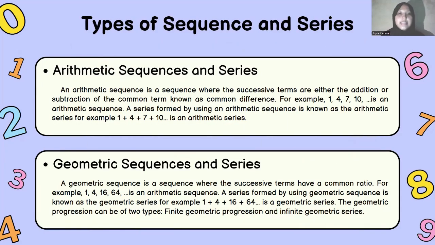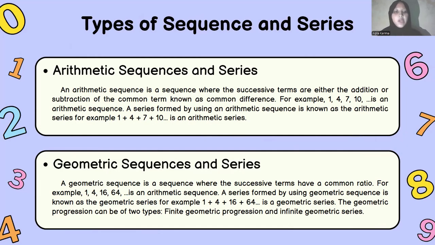The second content is types of sequence and series. The first type, arithmetic sequence and series. An arithmetic sequence is a sequence where the successive terms are either the addition or subtraction of a common term known as the common difference. For example, 1, 4, 7, 10 is an arithmetic sequence. A series formed by adding an arithmetic sequence is known as the arithmetic series. For example, 1 plus 4 plus 7 plus 10 is an arithmetic series.